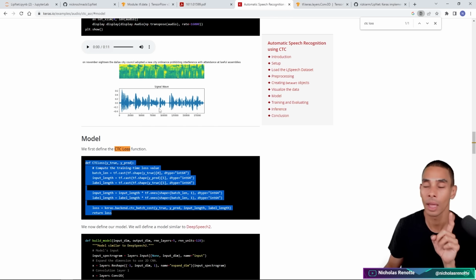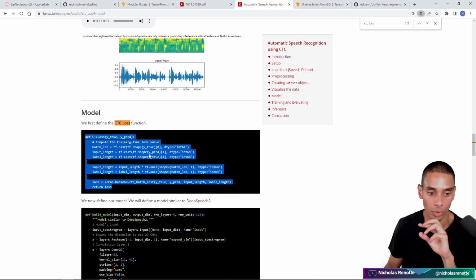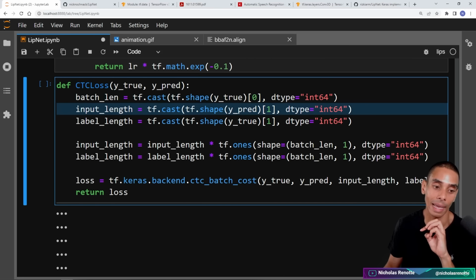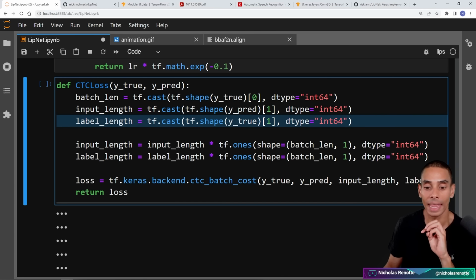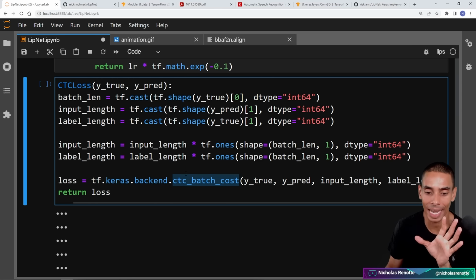So they're passing in audio waves. We're going to be passing through videos to be able to go on ahead and do this. So what we're doing is we're taking through our batch length, we're calculating our input length and our label length, and then we're passing it through to tf.keras.backend.ctc_batch_cost.